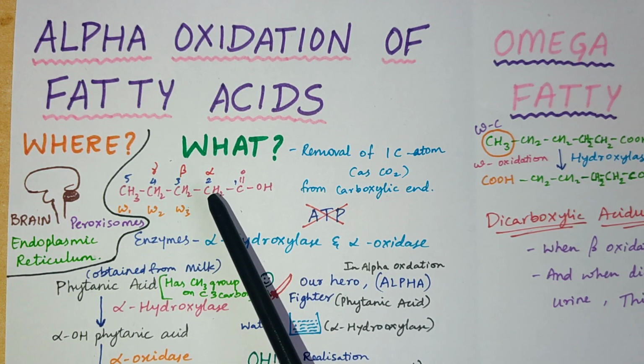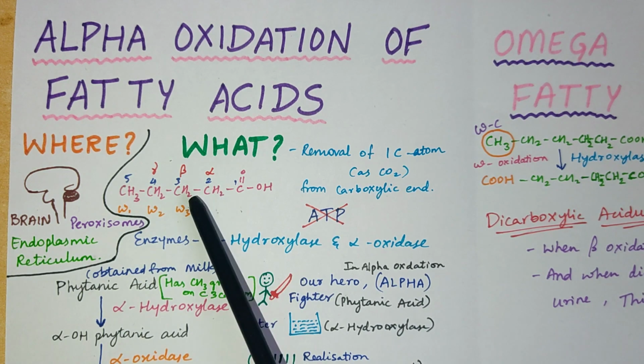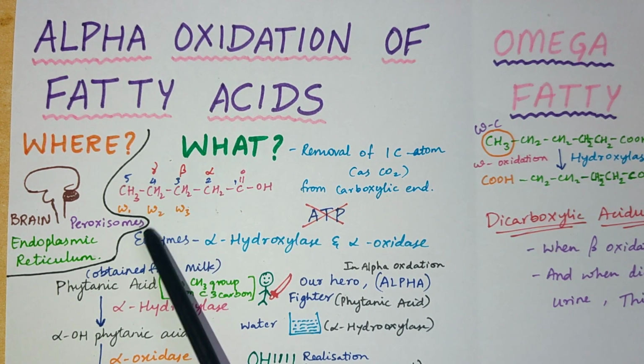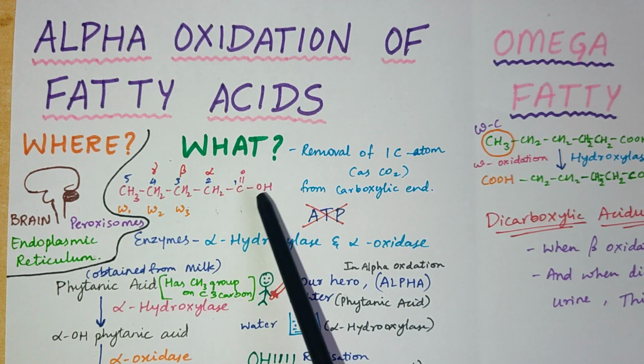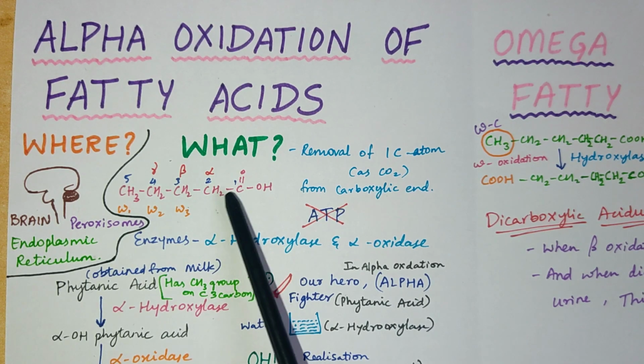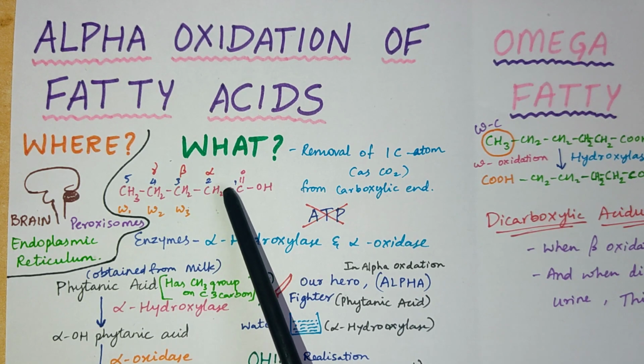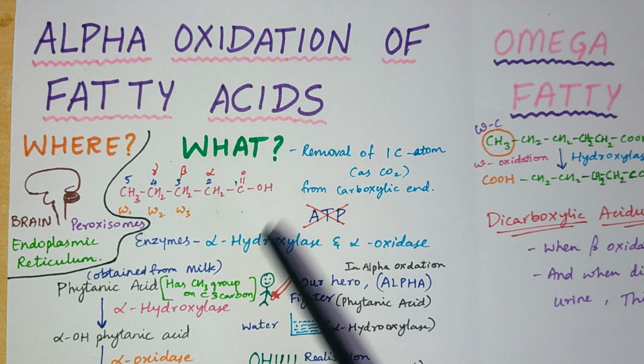In the beta oxidation, which we saw in the previous video, the bond between alpha and beta carbons was broken. Hence, it was named beta oxidation. Now in this video, we shall see the bond breakage between this carboxyl carbon and the alpha carbon. Hence, it is called alpha oxidation.